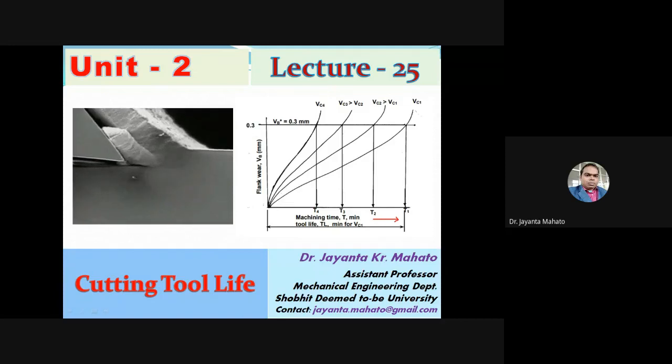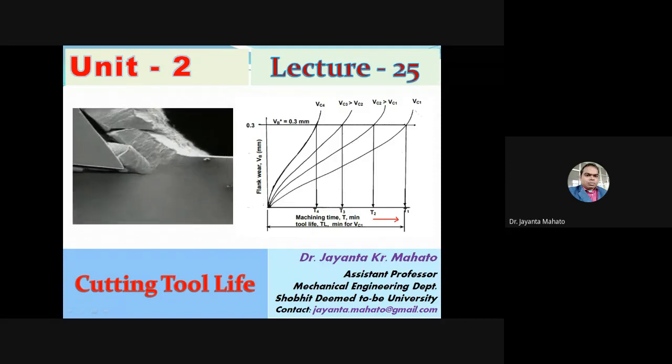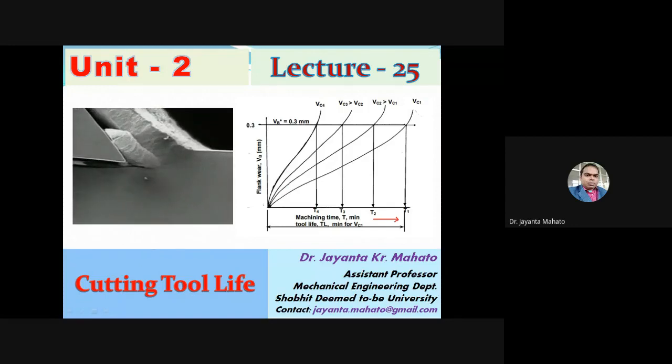In the previous class I talked about how this flank wear first increases rapidly, then goes to a steady state rate between these regions. Suppose I am considering VC2.